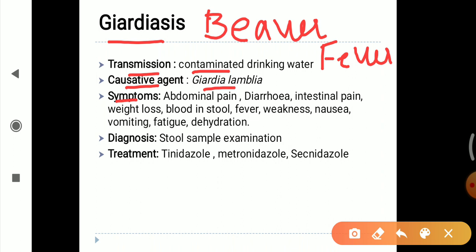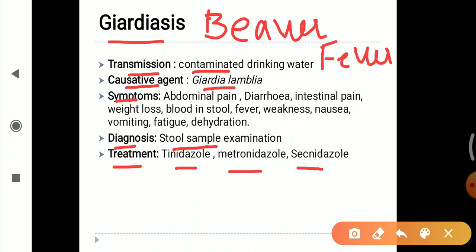Some studies have also shown giardiasis should be considered as a cause of vitamin B12 deficiency. Diagnosis can be done by stool sample examination. For the treatment we use antibiotics such as tinidazole, metronidazole, secnidazole. Any of these antibiotics or a combination of them can be used for the treatment of giardiasis.